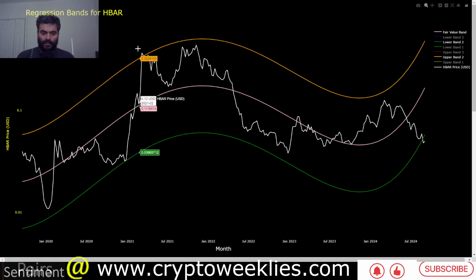Price doesn't go beyond these levels more than 5% of the time. You can see that right now the price has deviated more than 2 standard deviations to the bottom. Historically speaking, that has been a support in the bull market. Let's say if this support holds in the remainder of year 2024.